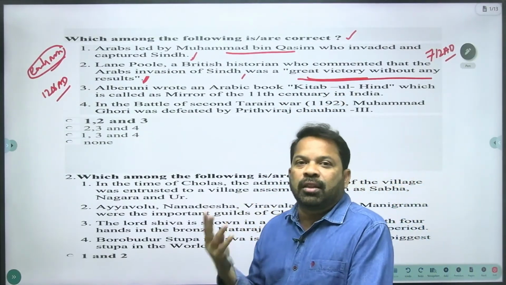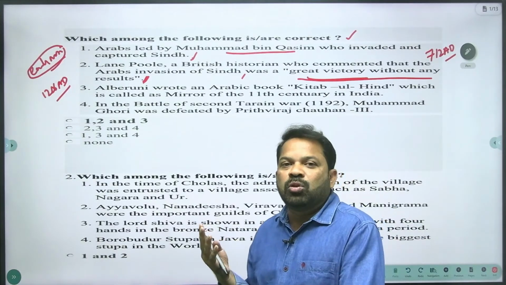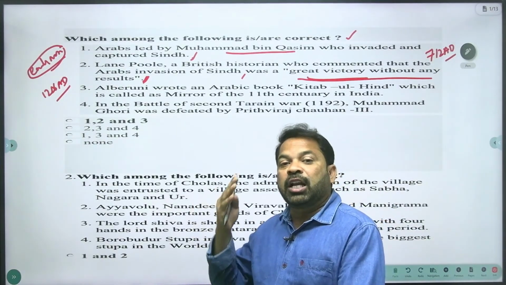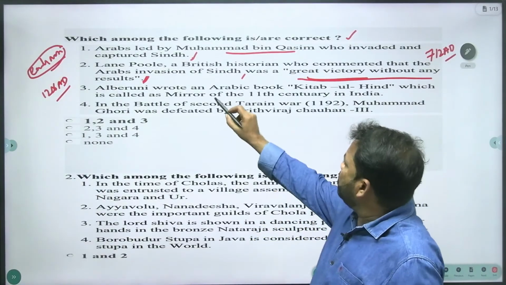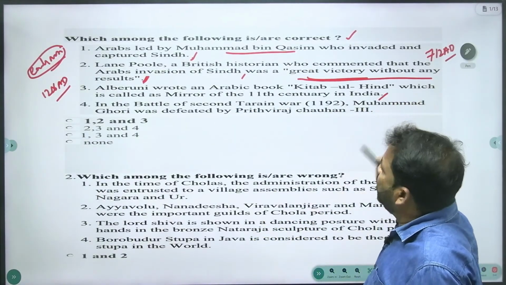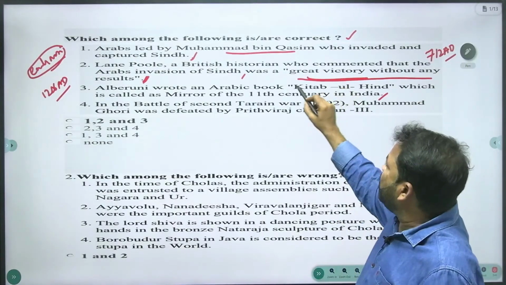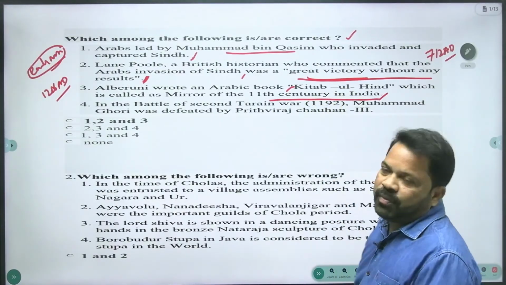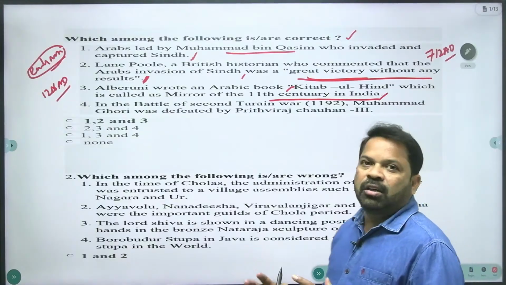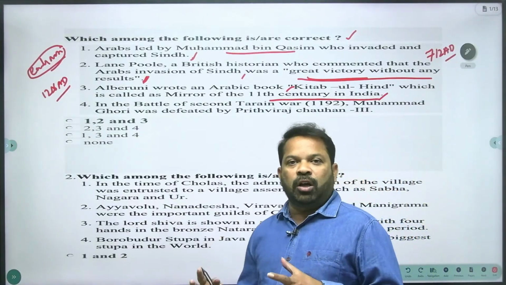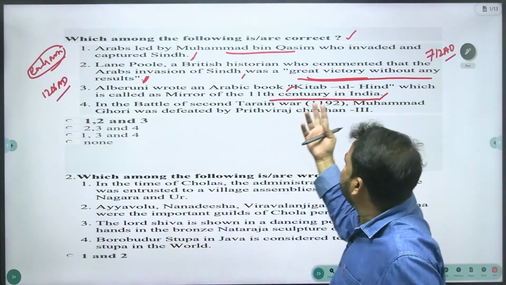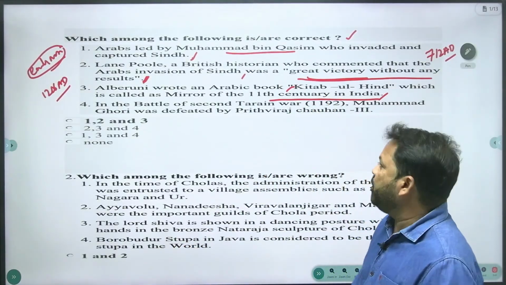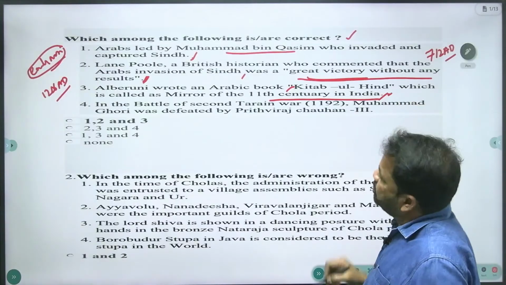If you read Kitabul Hind, then you come to know the society of India in the 11th century. It is the mirror of the 11th century in India. The society, the polity, the economy and the religion of the 11th century are reflected in the book Kitabul Hind. Yes, the statement is right.